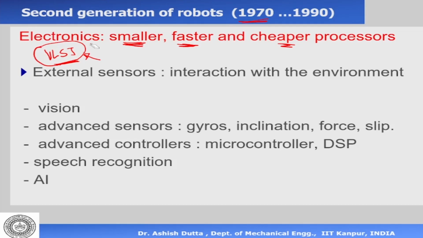So this is also called the second revolution, 1970, invention of VLSI. And with VLSI, we had different areas, essentially because the computer became faster, smaller, cheaper. People could use the computer. We had new areas like computer vision, advanced sensors like gyros, inclination sensors, force torque slip sensors, advanced controllers like microcontrollers, DSP, speech recognition, AI, all came about 1970s, essentially because of the invention of VLSI. So this is our second industrial revolution, in a way. Okay, so the first one is the invention of the transistor. Second is the invention of VLSI.